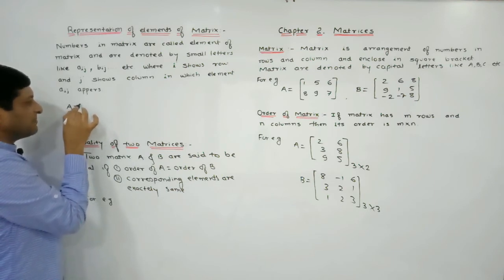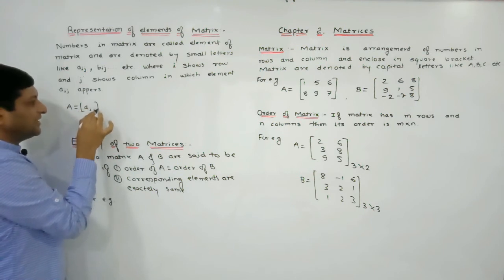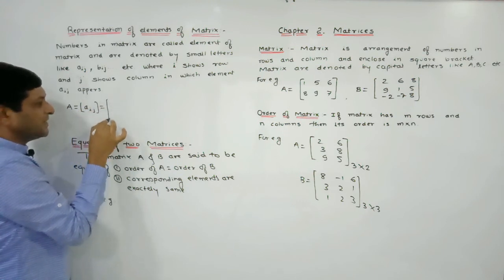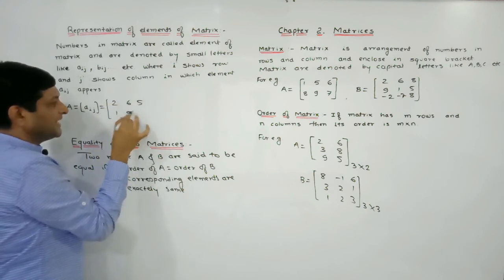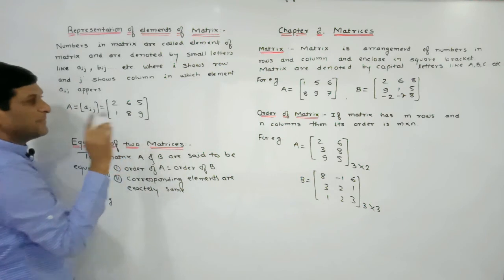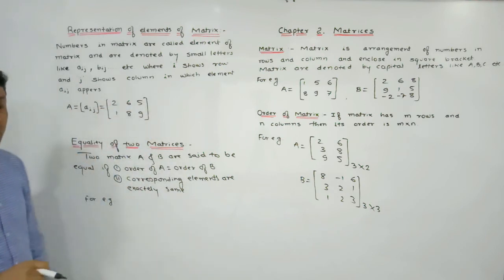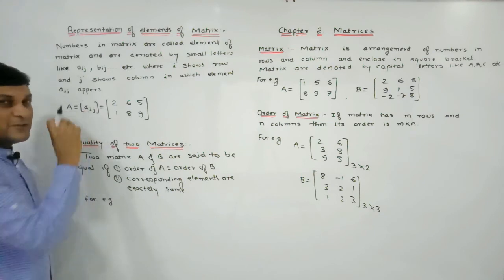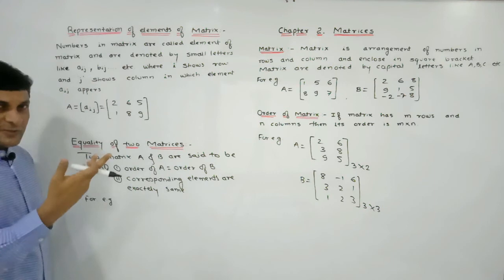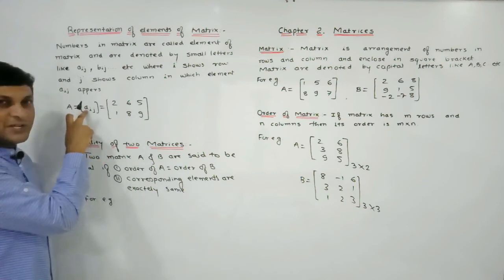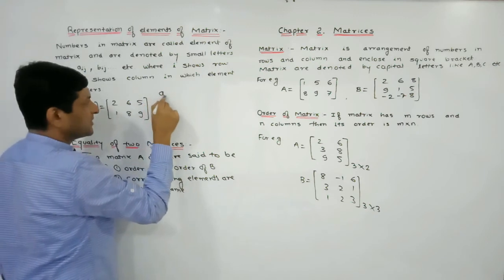I am considering one matrix A. I am denoting its elements by Aij, and the elements of this matrix are 2, 6, 5, 1, 8, 9. Let these be the elements of this matrix. In total, how many elements are there? 6 elements are there, and every element we are denoting by which small letter? A here. You can denote it by B, C, D also, but here all the elements we are denoting by A.